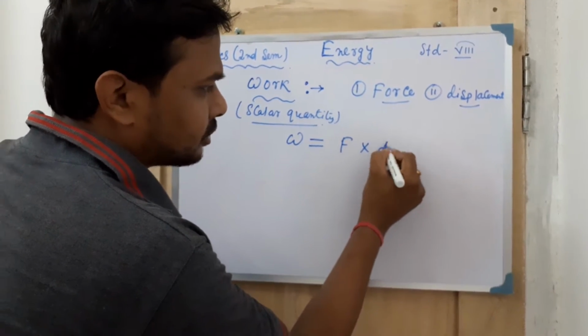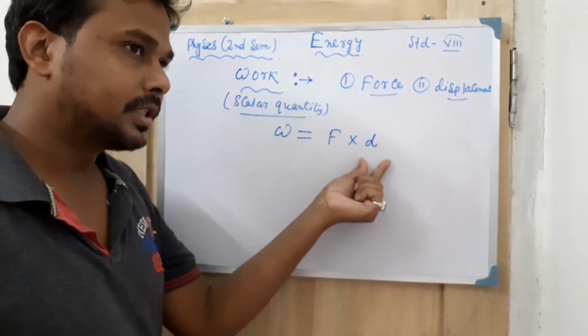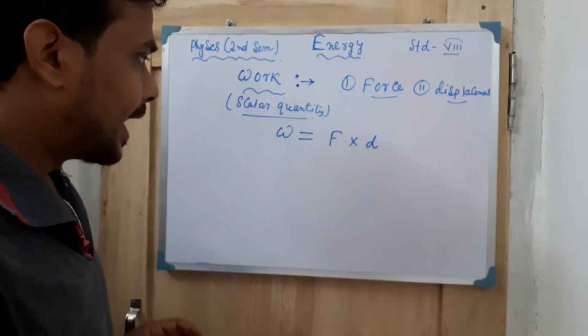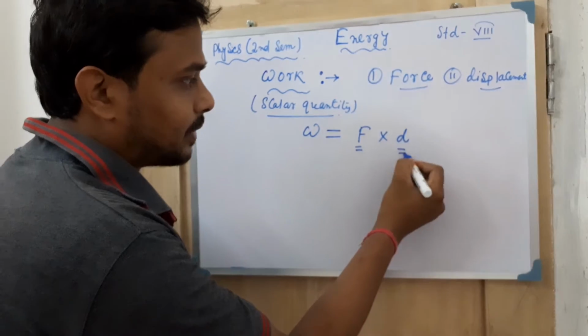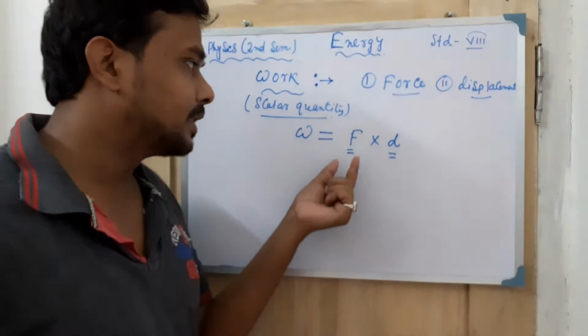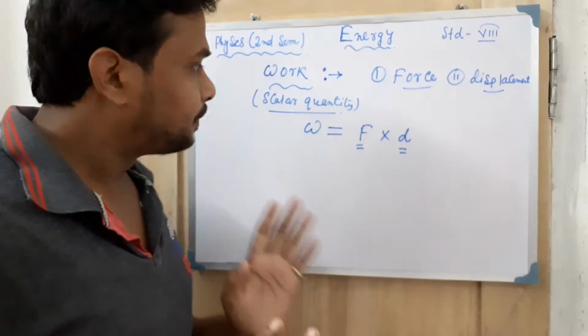You can write D also, you can write S also, both are the same thing. One is force and one is displacement. You can easily understand that if any one of these two quantities, force or displacement, is zero, then work will also be zero.